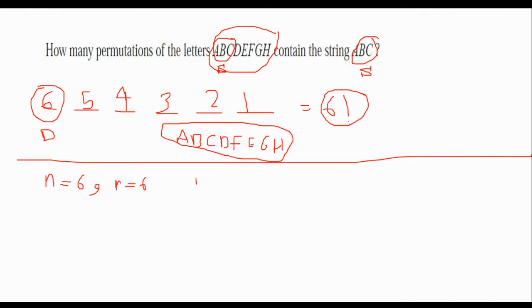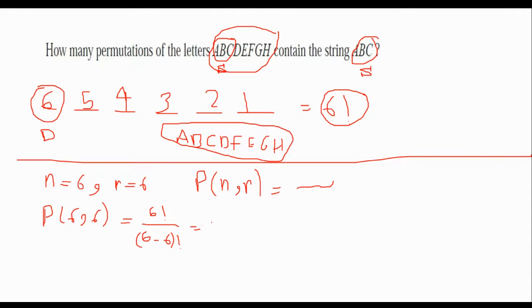So again, you write the general formula for permutation here. You already know how to write the general formula from the previous example. So what we have now is 6 out of 6, which means 6 factorial over 6 minus 6 factorial. So you will have 6 factorial over 0 factorial. What is 0 factorial?